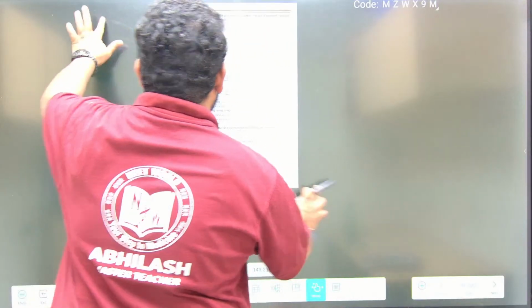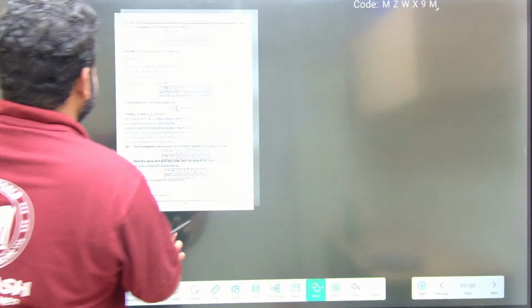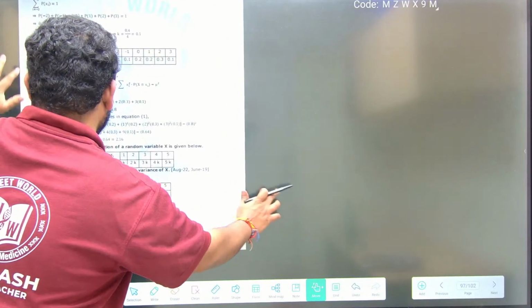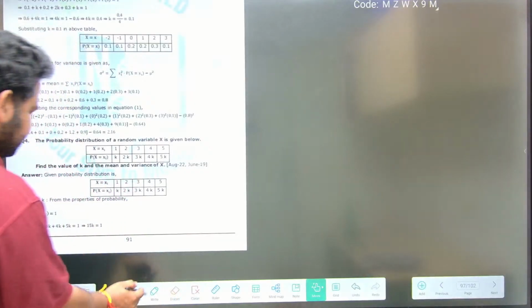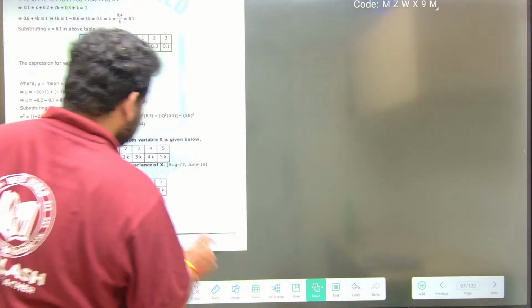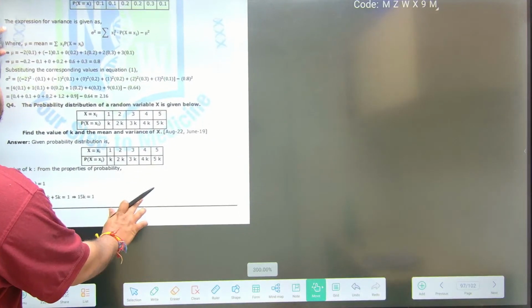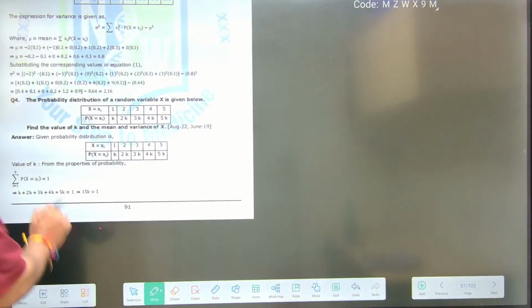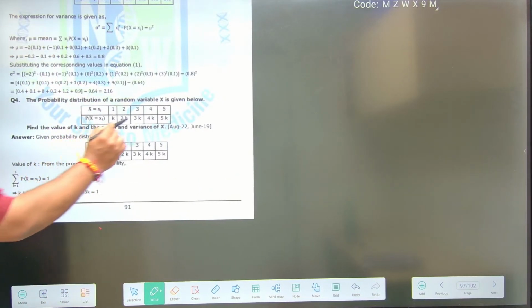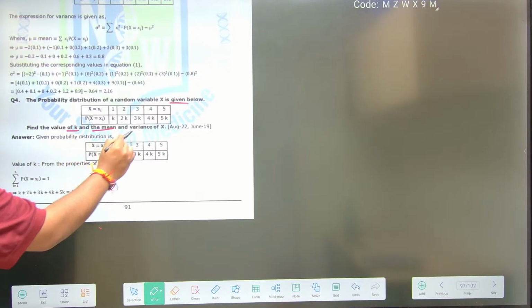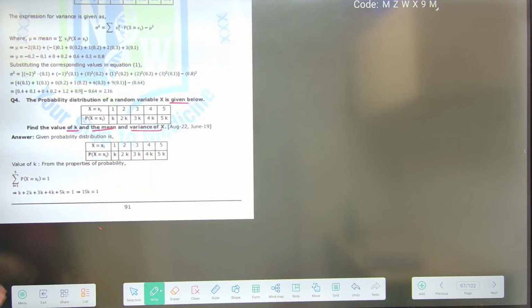Observe this, friends. Please observe this question. This is the fourth question. The probability distribution of a random variable x is given below. Find the value of k and the mean and the variance of x.